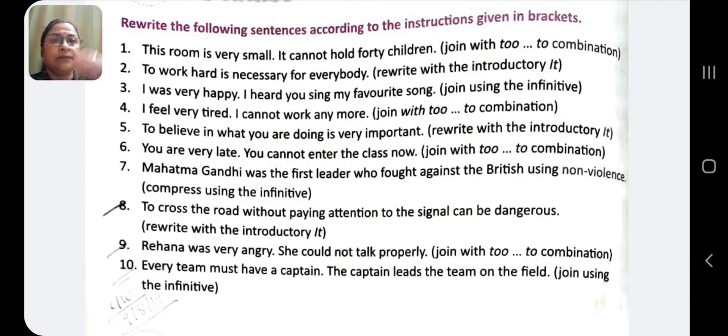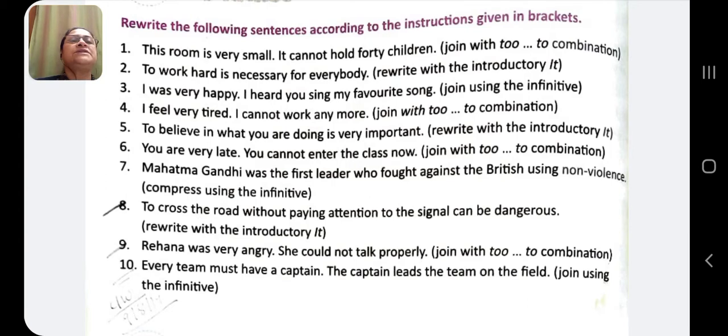Here we are instructed to join these two sentences using too, to combination. So, this room is too small to hold 40 children. To work hard is necessary for everybody. Rewrite with the introductory it. It is necessary for everybody to work hard. I was very happy. I heard you sing my favorite song. Join using infinitives. I was very happy to hear you sing my favorite song.